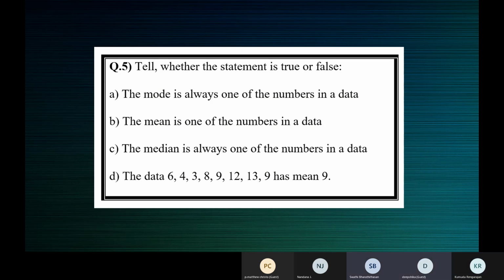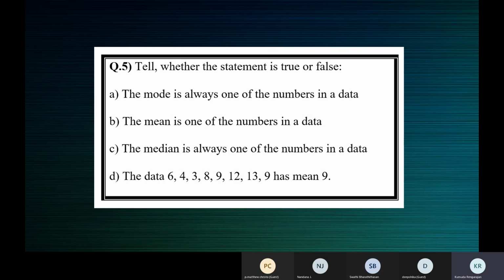Sometimes if a number occurs the same as another number, it can be two numbers, ma'am. Swati, I think there's a misinterpretation. Let's read the statement again. The mode is always one of the numbers in the data. They are trying to, okay, let me say like this.